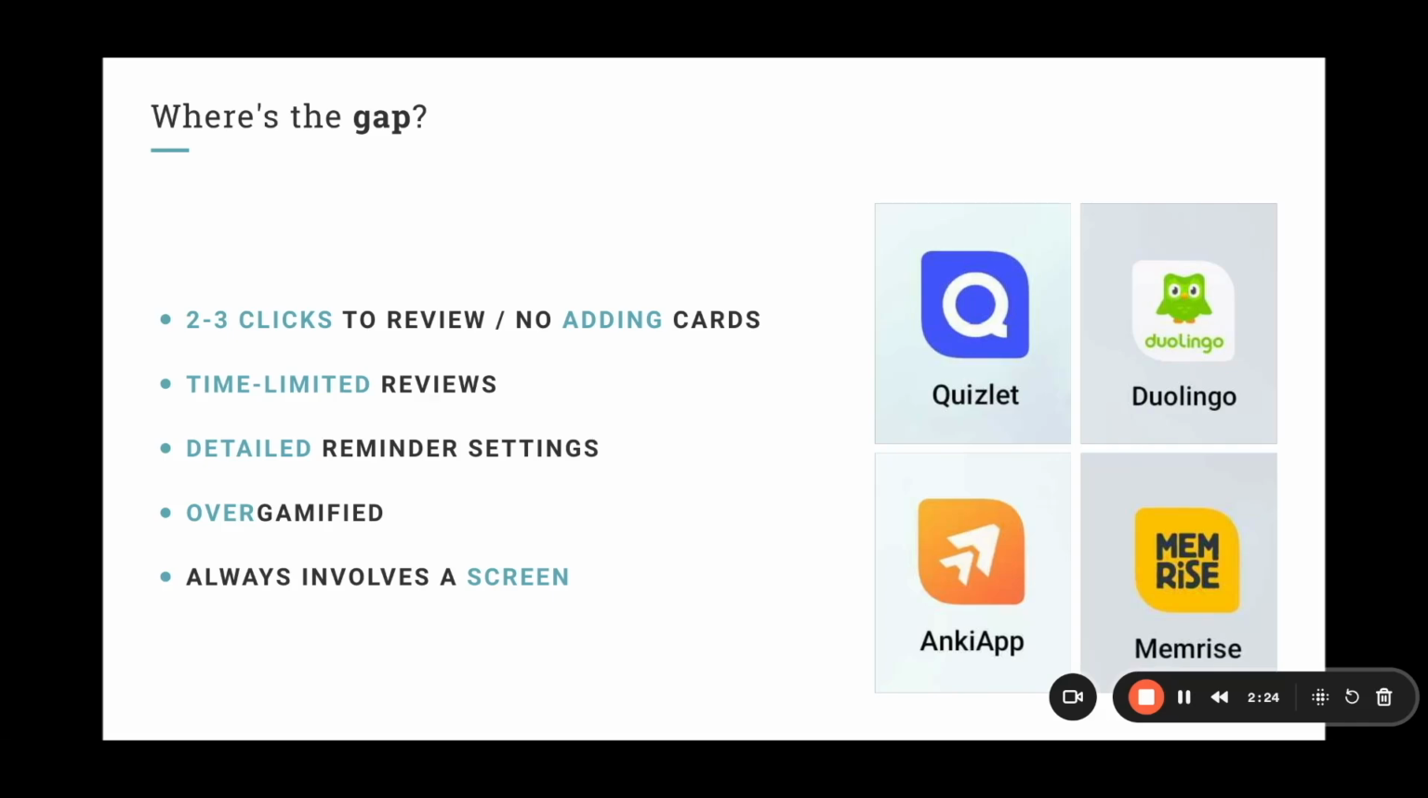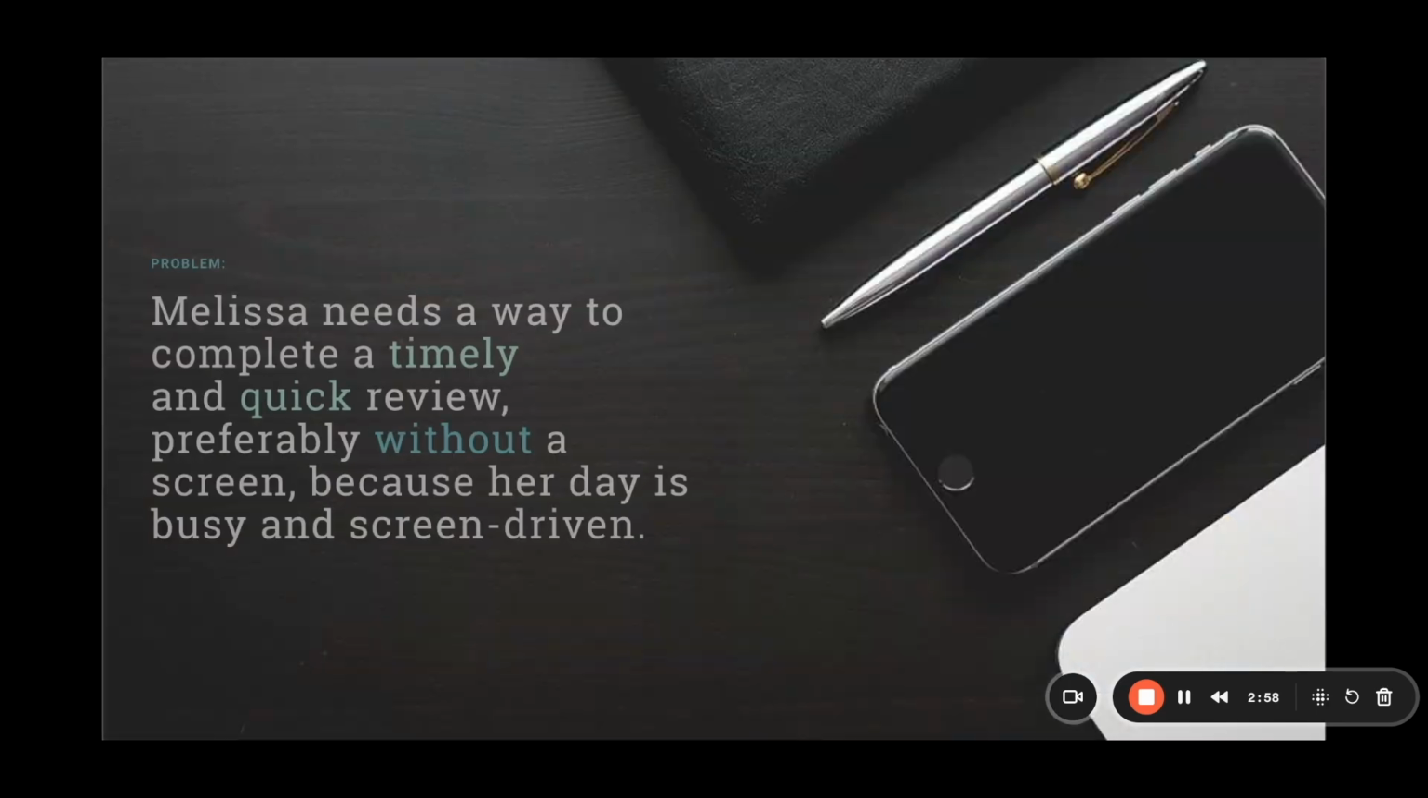And then the reminder setting for all of these apps, except for Memrise, doesn't have detailed reminder settings. A user can't set a time of day and a day of week for reminders to show up on their phone. There's over gamification as well. Some users might feel too distracted by the badges and the streaks in the game. And the thing with all of these apps is they involve a screen. Melissa needs a way to complete a timely and quick review, preferably without a screen because her day is busy